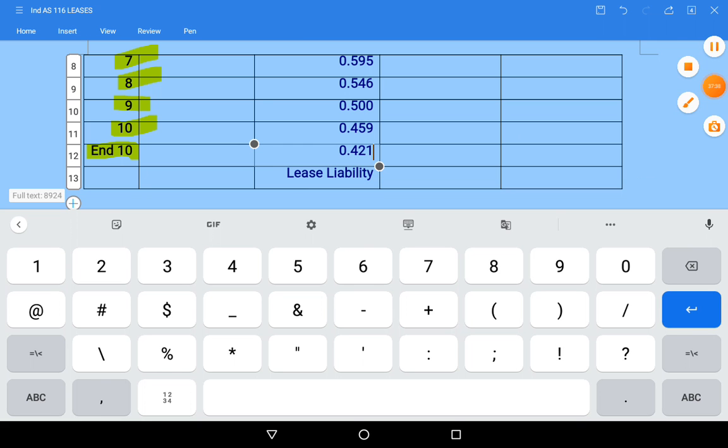Okay, you can see here for the remaining period, the present discounting factors as 0.595, 0.545, 0.500, 0.459, 0.421. Like this I have taken for the entire period. Okay, so let us take the lease payments for each year.